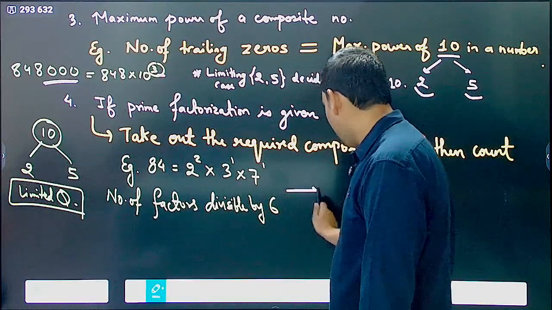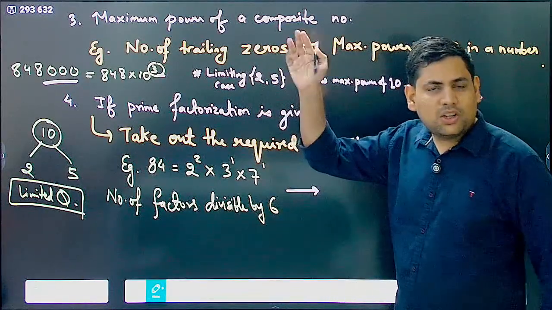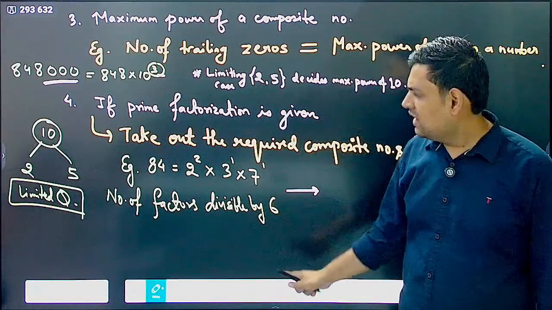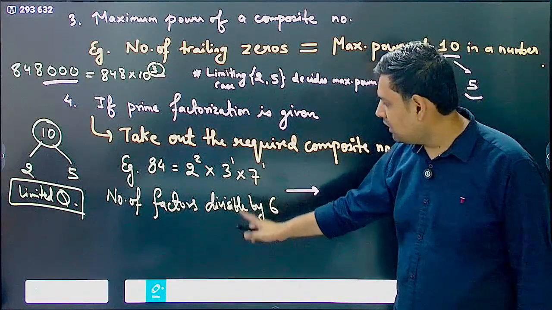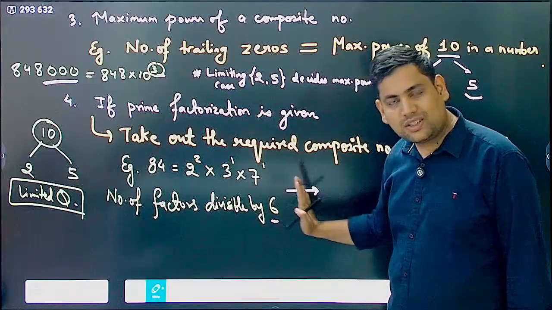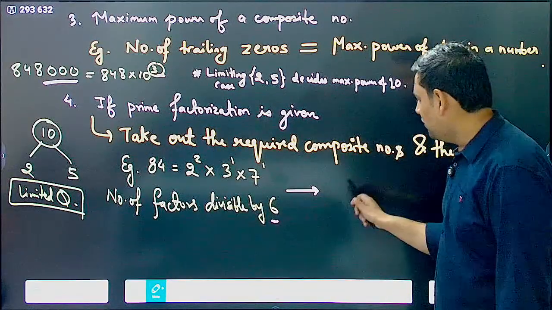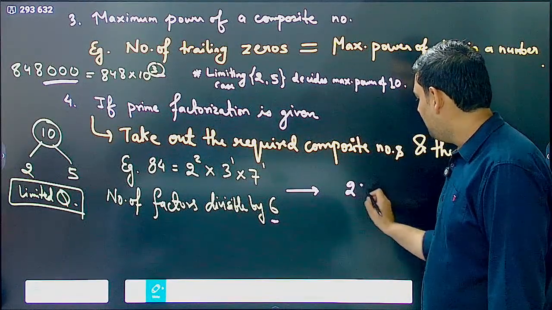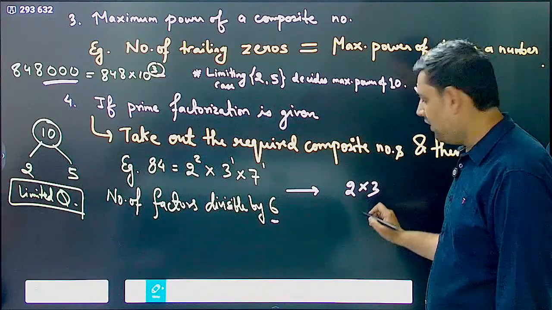You will do a very simple thing. There we were taking 2 out for even numbers. Now here you have a composite number, it does not matter. It is saying 6, so just take out 6. If you take out 6, what will you get? 2 power 1 and 3 power 1. You take out like this.